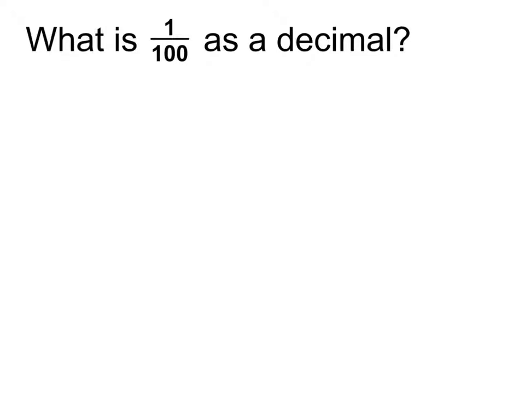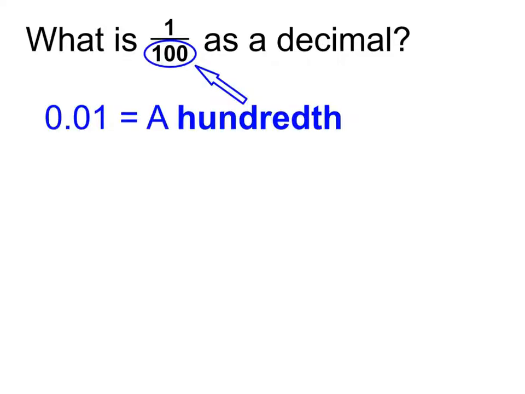Now, what is that same fraction as a decimal? If we calculate that as a decimal, it gives us 0.01, which still means 1/100th. This is why that second decimal place is called the hundredth place. Because if you take 1 and divide it by 100, that's what you get. You get a number that's just sitting in that second decimal place.